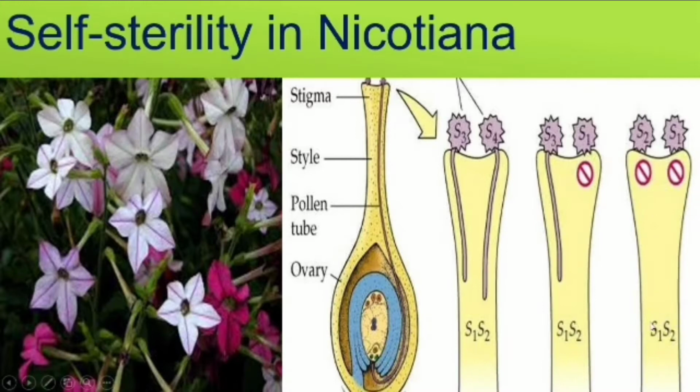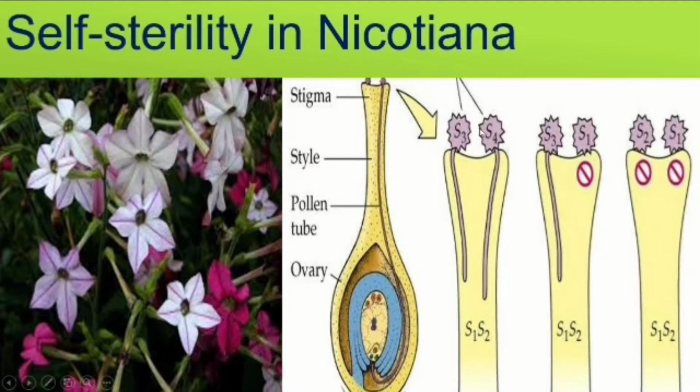But when this S1, S2 plant is crossed with another variety, an S1, S3 plant, this plant has two different types of pollen grains, one with S1 and one with S3. When the S1 pollen grain falls onto this S1, S2 plant, here also S1, here also S1, so self-incompatibility will take place. This pollen grain will not develop. But in the case of S3, there is no S3 in this plant. So this pollen grain will develop and fertilization will take place.